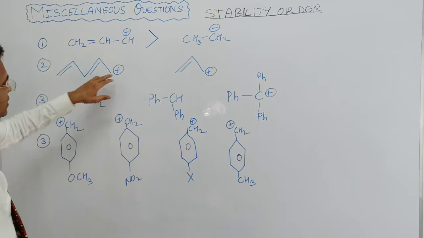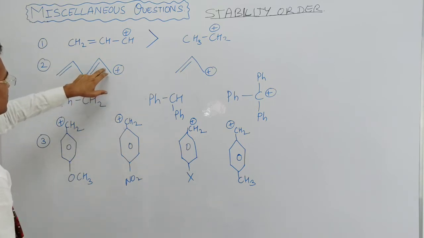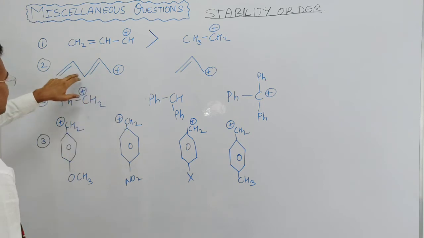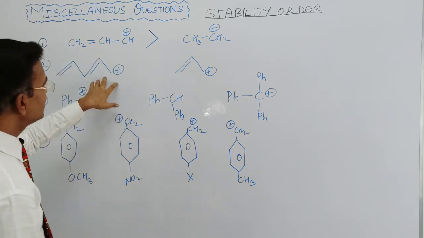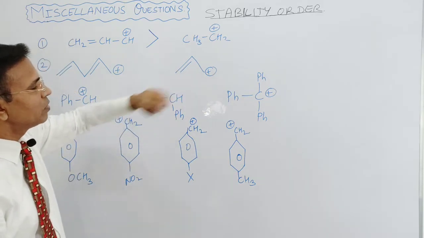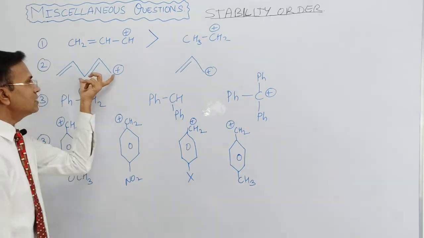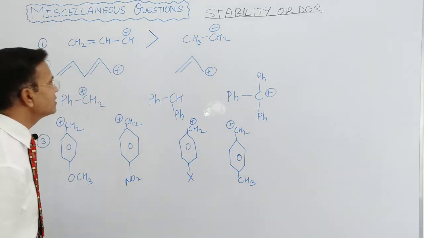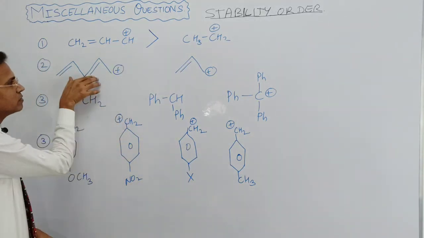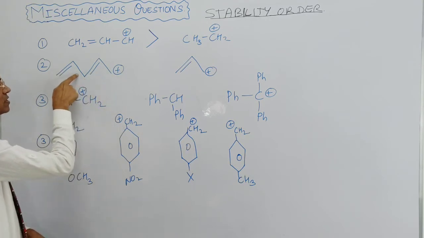Now in the second question, positive charge, sigma bond, double bond, resonance is there. Here, positive charge, sigma bond and double bond, also resonance is there. But in the first species, the resonance is more: positive, sigma, double, again sigma, double.